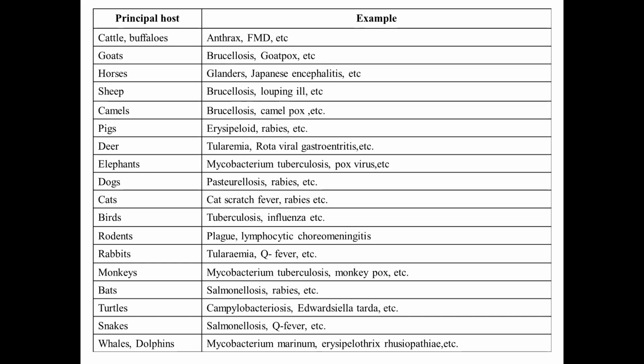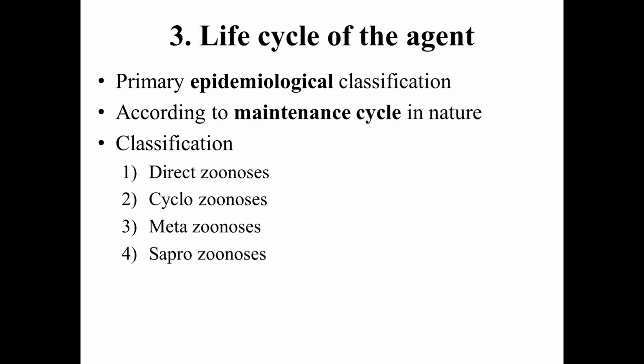Likewise, in other species, Mycobacterium tuberculosis in monkeys, Mycobacterium bovis in cattle. A large number of infections are adapted to certain species, and invariably you find those infections in those particular animal species.